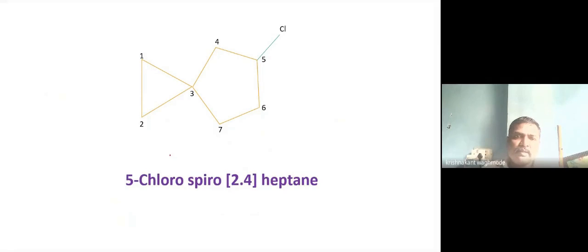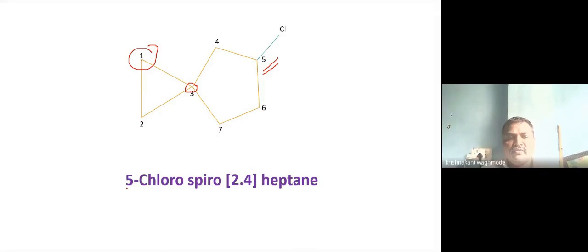Now the next example. In this example you will say that the substituent is present on only the large ring, but even if the substituent is present on the large ring, the numbering should always start from the small ring and at the carbon atom adjacent to the spiro carbon atom. So this is the spiro carbon, the adjacent carbon atom is this, the numbering is 1 2 3. Now here instead of going from this side, the lowest numbering will be from this side. So we have to go 1 2 3 4 5 6 and 7.